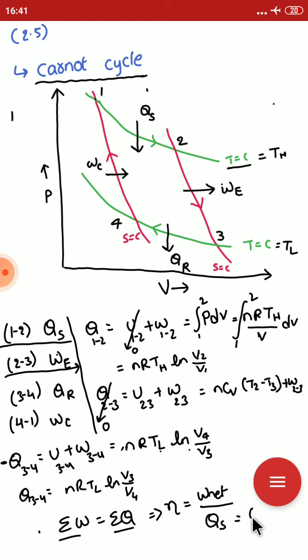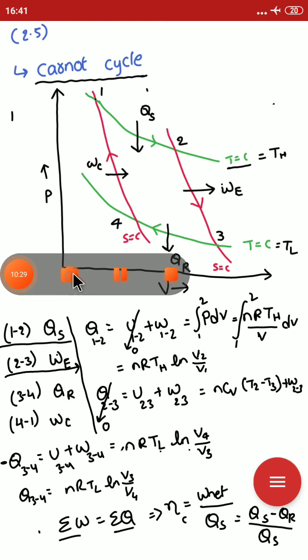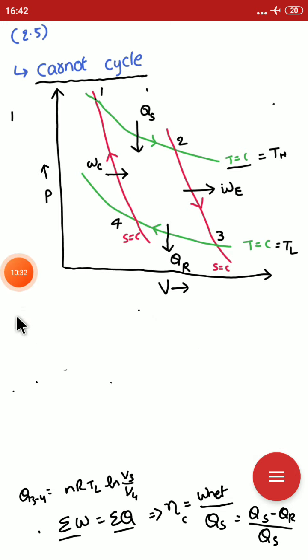We can write Qs minus Qr. This is the Carnot cycle efficiency. If you rewrite it, the Carnot cycle efficiency is 1 minus the heat rejection to the heat supply.